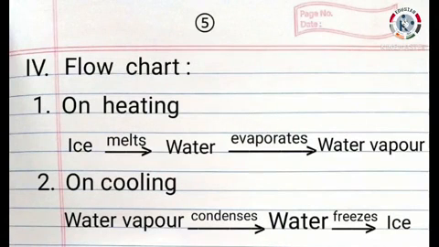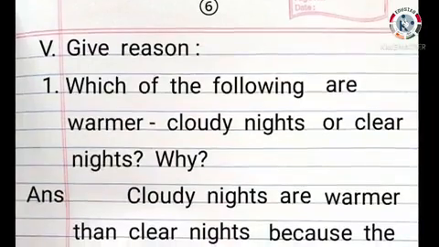Next, Roman letter 4. Flow chart. First question on heating. Ice melts, water. Water evaporates, water vapor. 2. On cooling, water vapor condenses, water. Water freezes, ice.